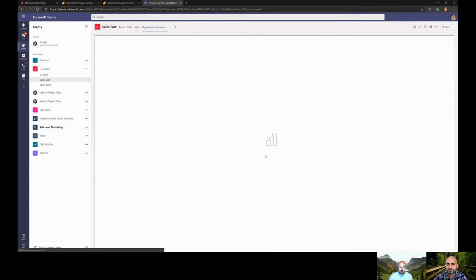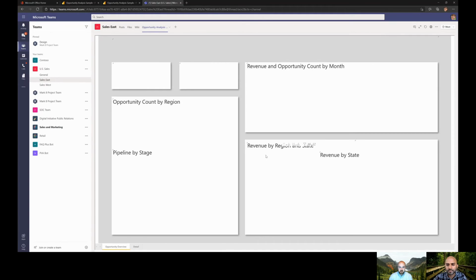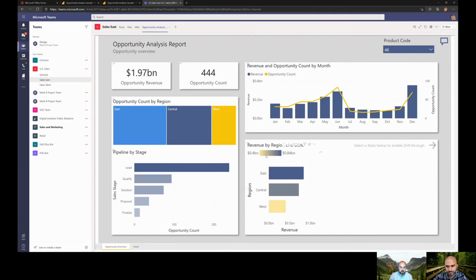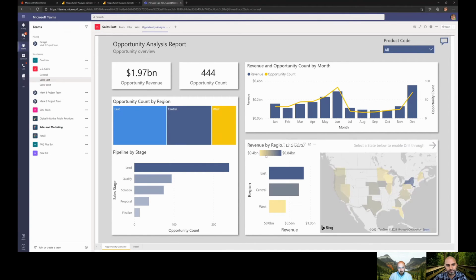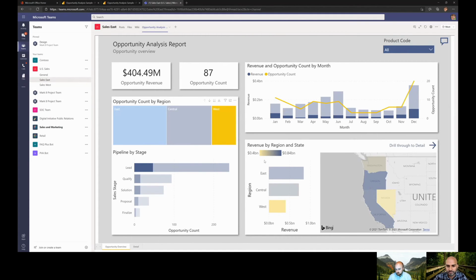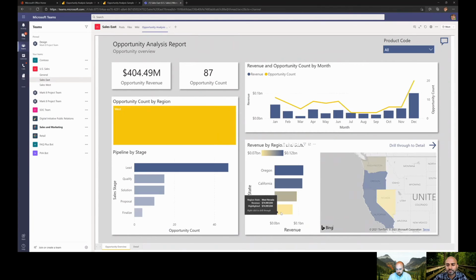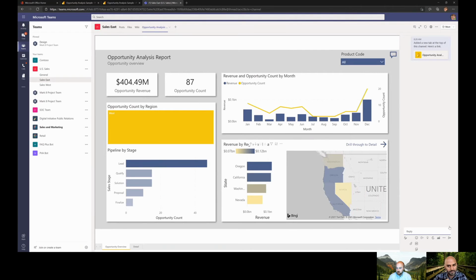And it's going to take that Power BI report that we were just in, and it's going to pin it to the top rail of that channel, where you can then quickly access that same information. You still have all the interactive elements to it. You can still drill down into the data to get those insights. But you have the ability to chat and collaborate with others. So if I wanted to call out Alex,